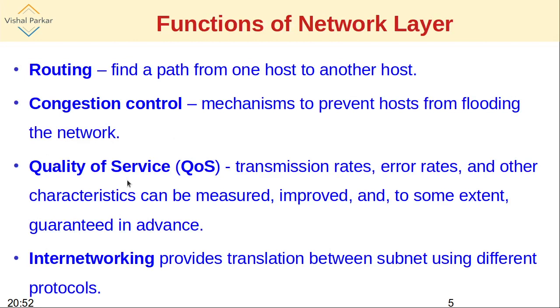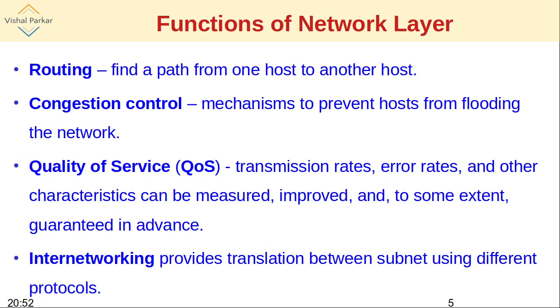Next is quality of service. We have seen there are multiple problems possible, due to which transmission rates may degrade, error rates may increase, and there are ultimately many different parameters which can change. So these characteristics can be measured. If they are found to be deteriorating, they may be improved, and to some extent those parameters can be guaranteed in advance. For example, if a connection oriented service is used, we'll see how it is done.